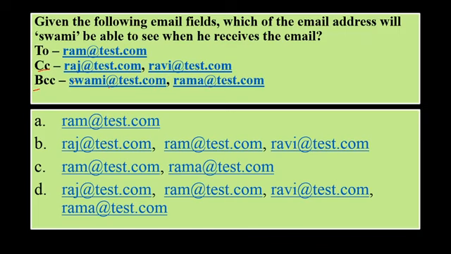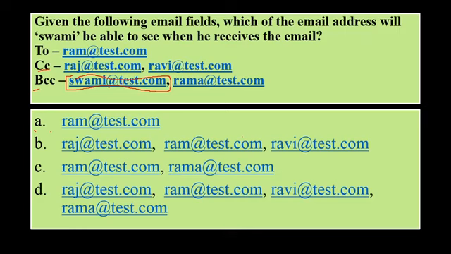So we have to tell which of the following emails Swami will be able to see. Here we have been given ram@test.com, which is mentioned in the To option. Then Raj, Ram and Ravi: Raj and Ravi have been mentioned in the carbon copy, and Ram is mentioned in the To option, and then Rama is over there, so all four are there.